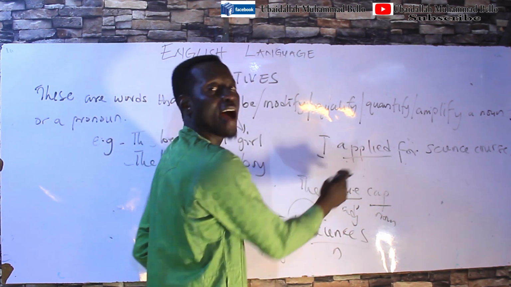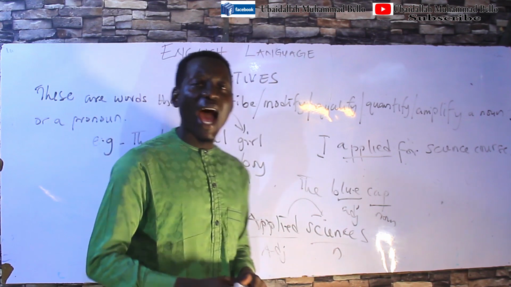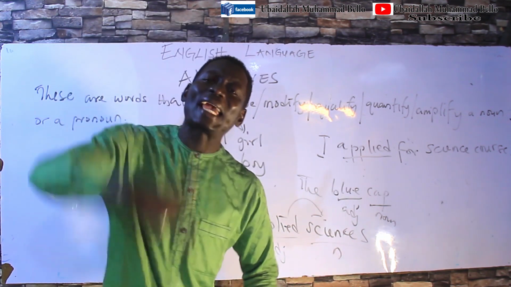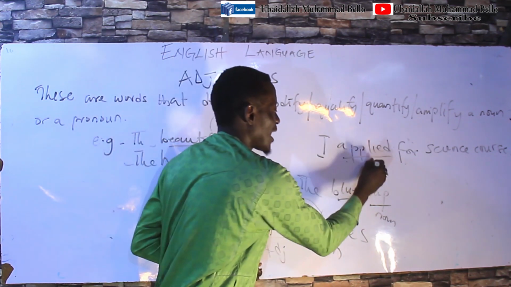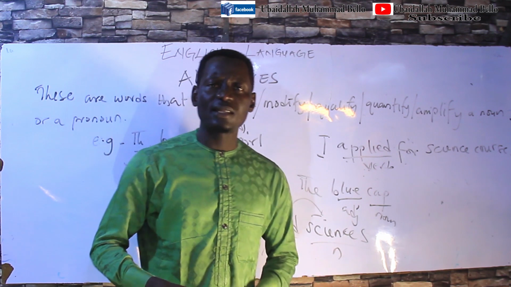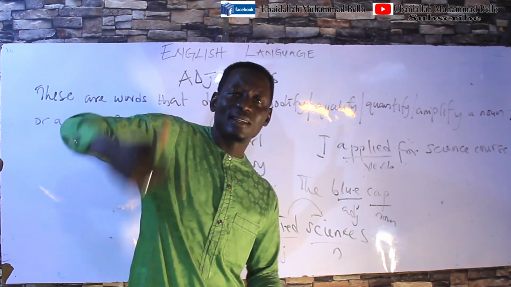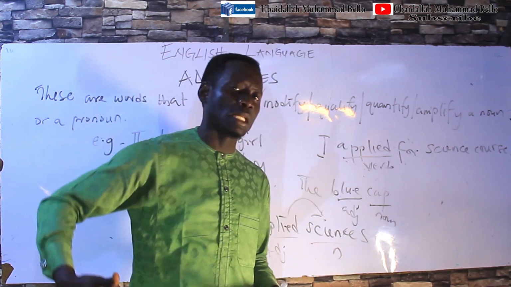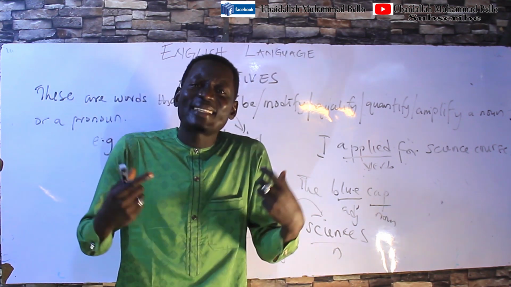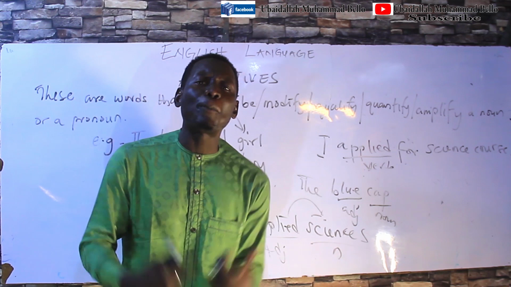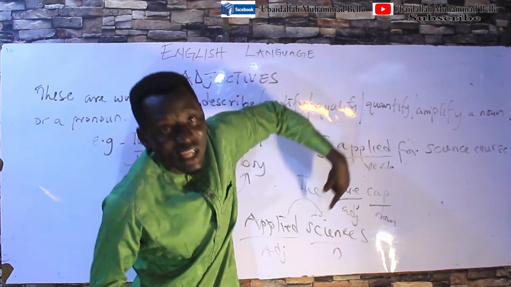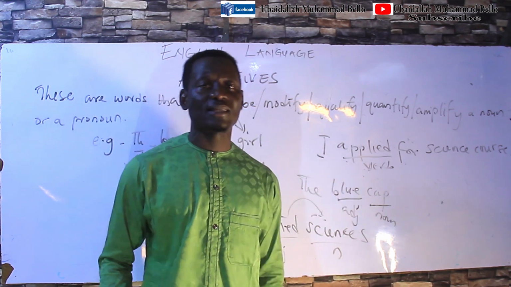But what we have here, just take a look: I applied for science course. Here, I applied, it is a verb. It is a verb because it carries the burden of an action in it. But when you come here, applied sciences, it is just modifying the noun sciences.